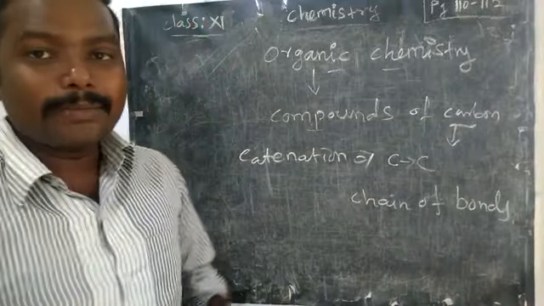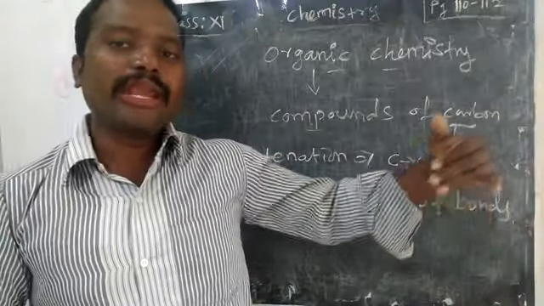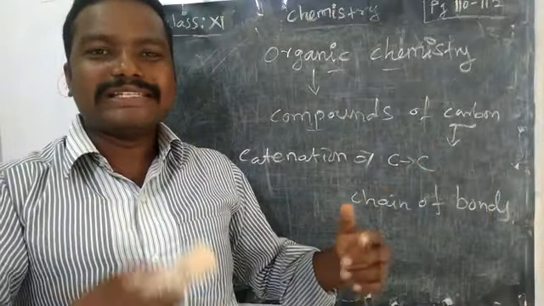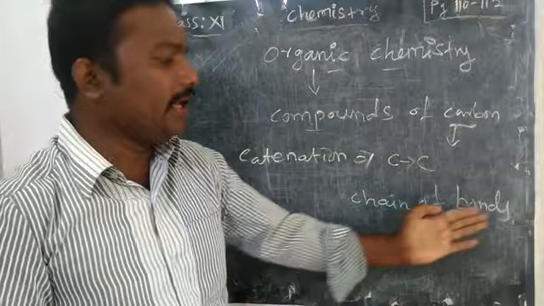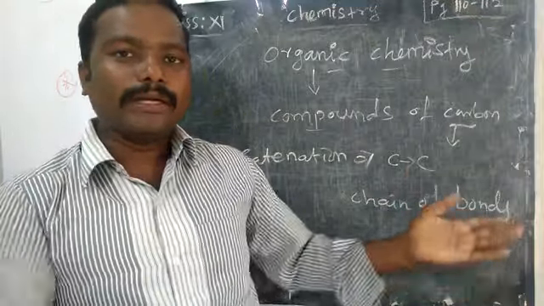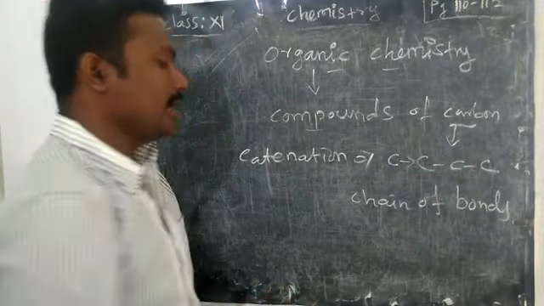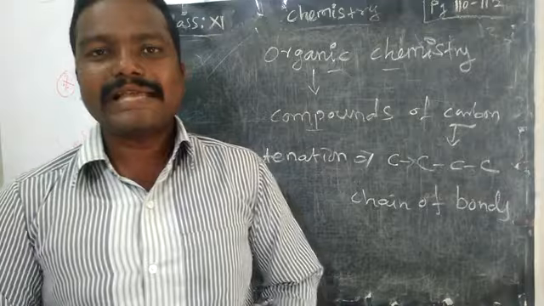So one carbon has the tendency to form bonds in a chain, not with only one carbon, but continuing as a chain for a long time with the same element, like carbon, carbon, carbon. That property is called catenation. What is catenation?